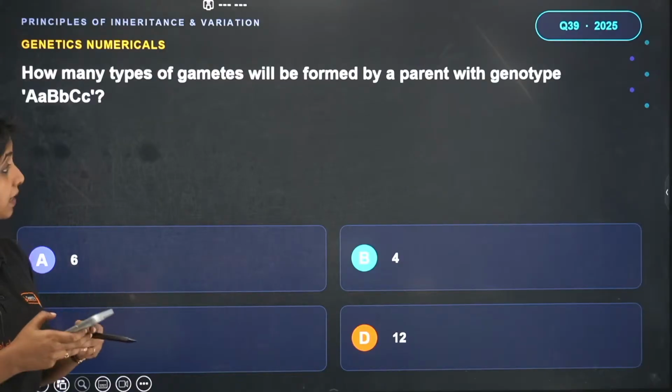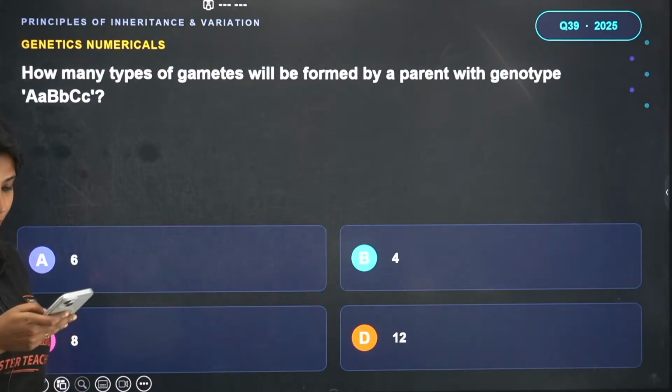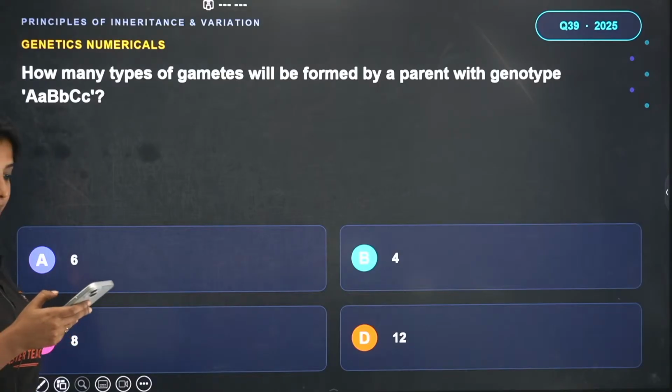How many types of gametes are going to be formed by a parent with genotype capital A small a, capital B small b, capital C small c?